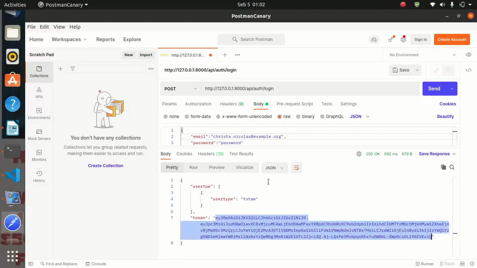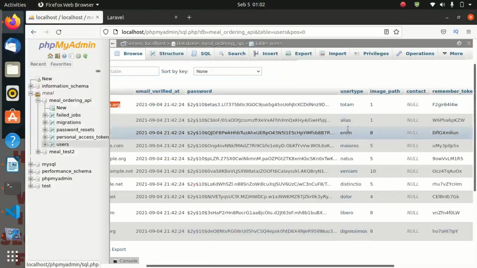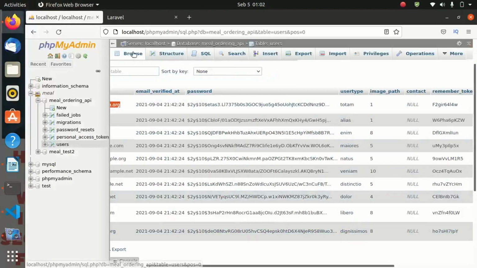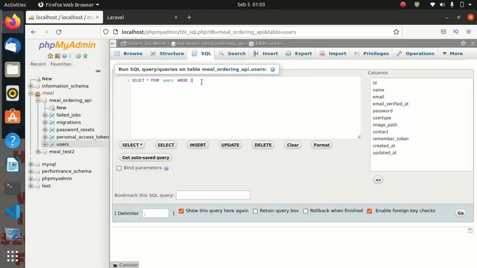And now, let me go ahead in the database and try to change all these ones, because all these ones must be user. We haven't created an endpoint for the admin. So let me update all the fields. Let me say update users, and I will say set user type equal to user.